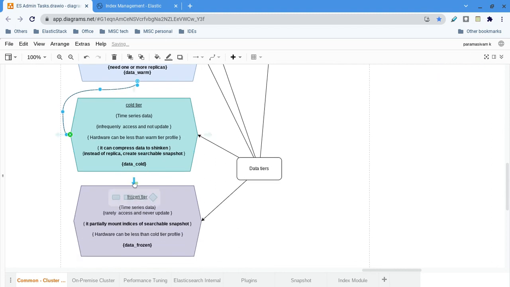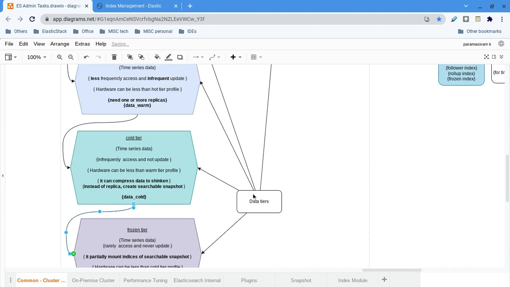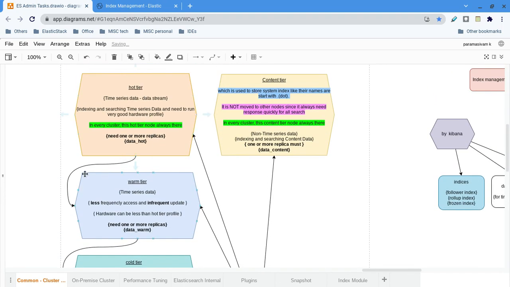The content tier data is not moved anywhere. It is always sitting in the content tier. But time series data will be moved from one node to another node by migrate actions, which you specify in the ILM policy.